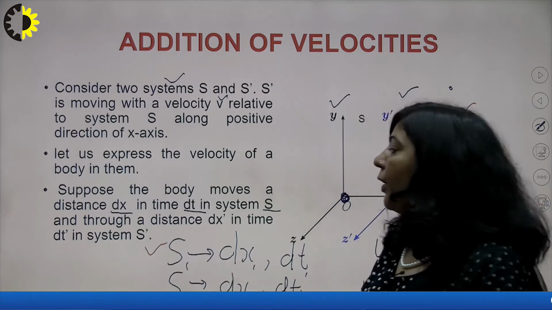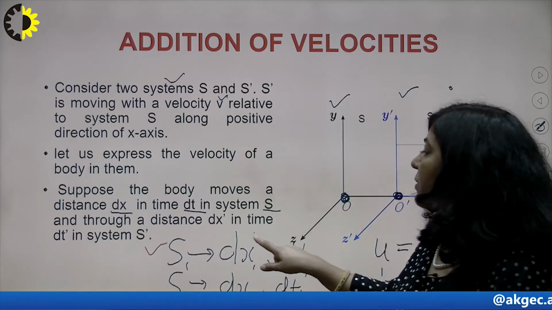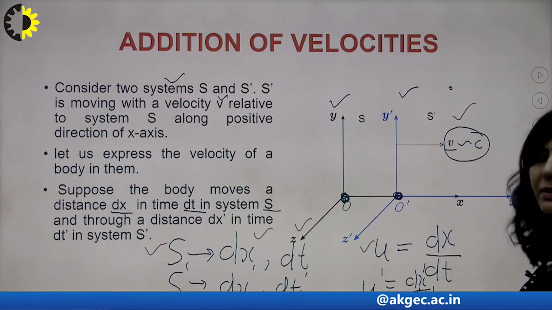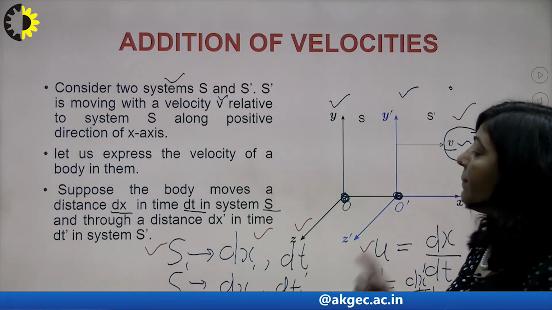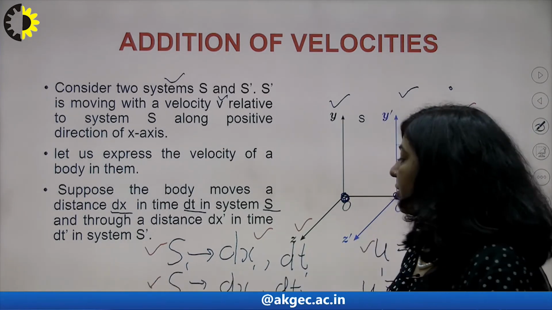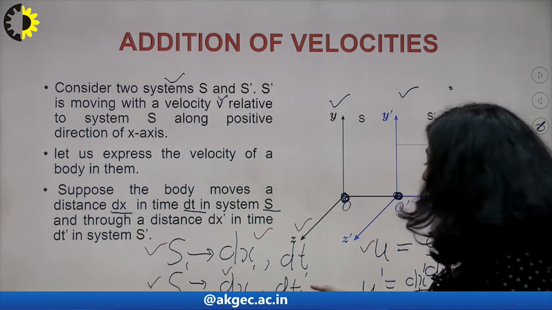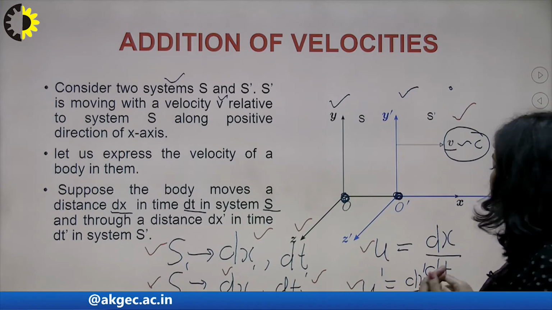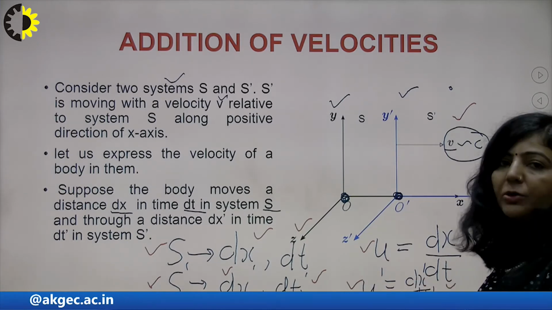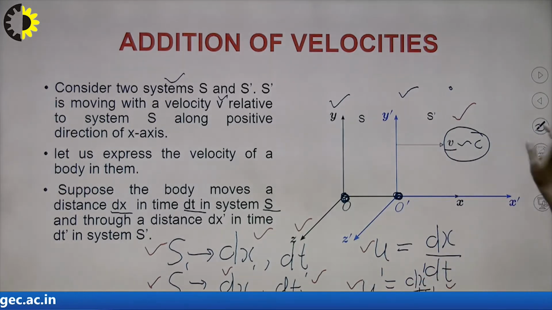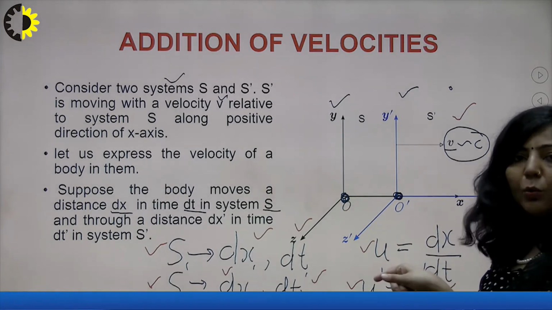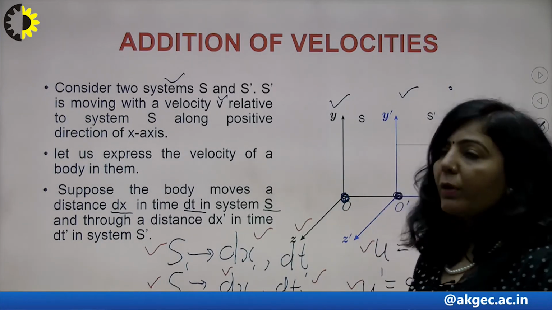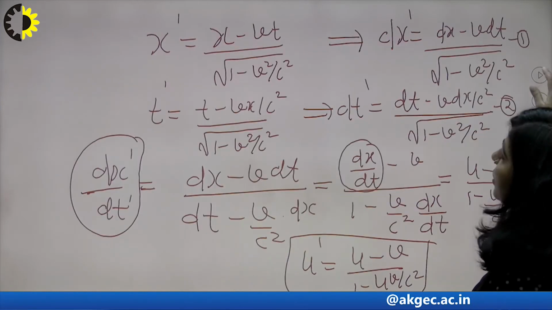With respect to frame S, that particle travels a distance dx in time dt, so we are representing u as dx upon dt. Now the same particle with respect to S dash travels distance dx dash in time dt dash, then you will write u dash is equal to dx dash upon dt dash, right? After that you have to correlate u with u dash. For this you are going to apply Lorentz equations, and you know what the Lorentz equations are.